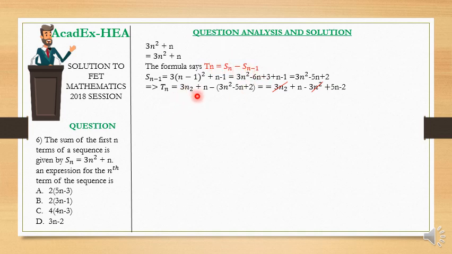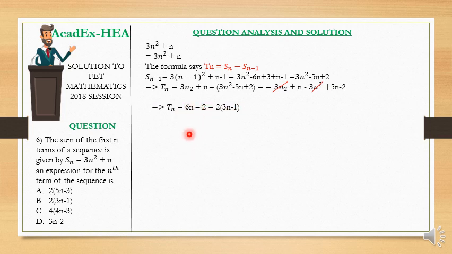So we have Sn, 3n squared plus n, minus Sn minus 1, and it gives us 3n squared plus n minus 3n squared plus 5n minus 2, where we can clearly see that 3n squared minus 3n squared is already 0. They will cancel each other.